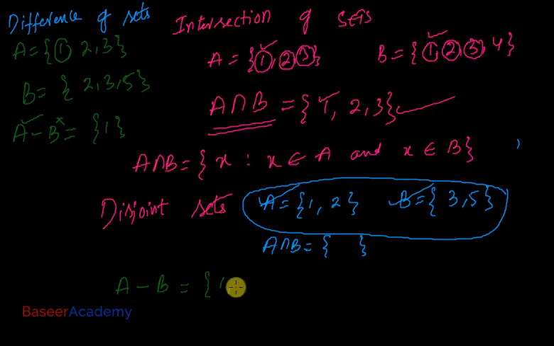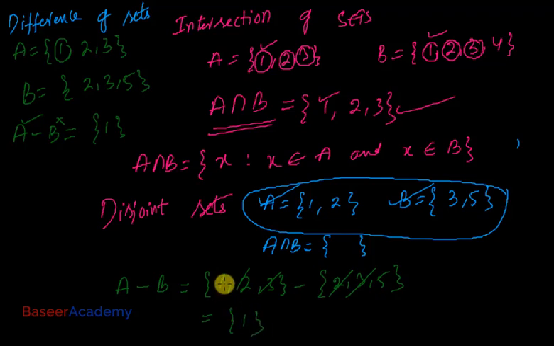In simple terms, you can calculate A minus B just like this. What is set A? 1, 2, 3, minus what is set B? 2, 3, 5. Just cancel out the common elements. 2 and 2 I'm cancelling out. 3 and 3 I'm cancelling out.